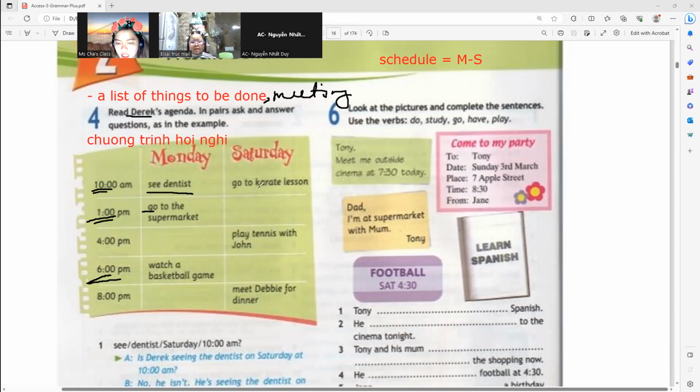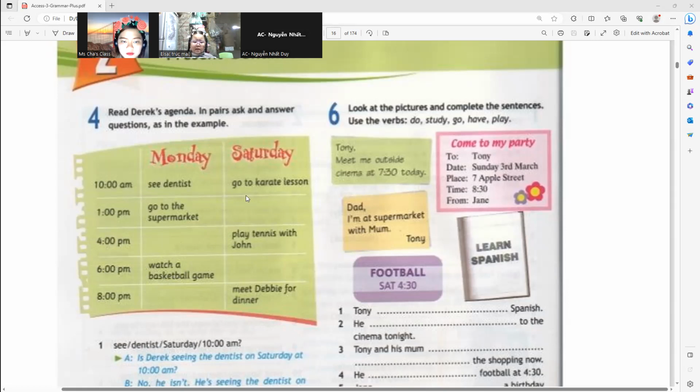How about on Saturday? On Saturday, at 10 o'clock a.m., he is going to karate lesson. At 4 o'clock p.m., he is playing tennis with John.